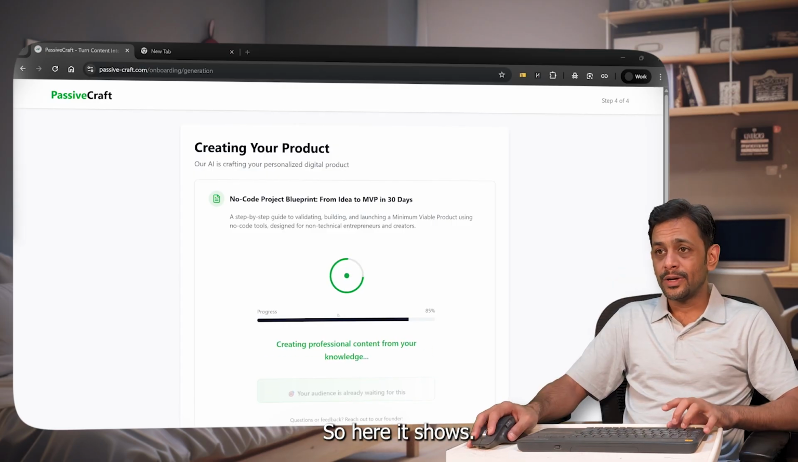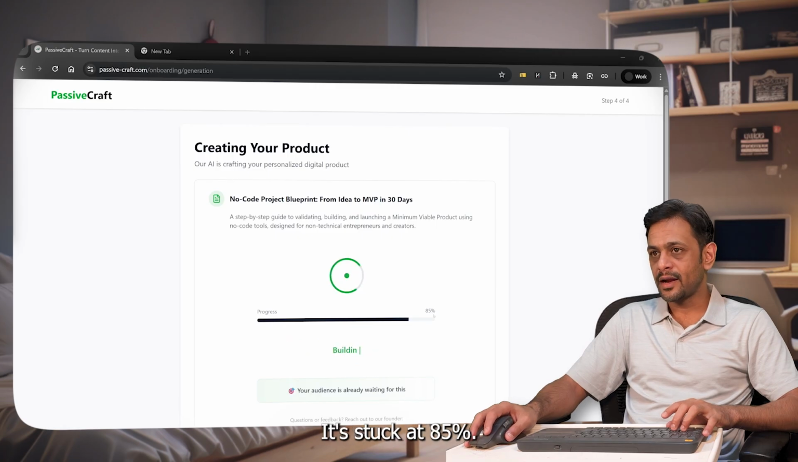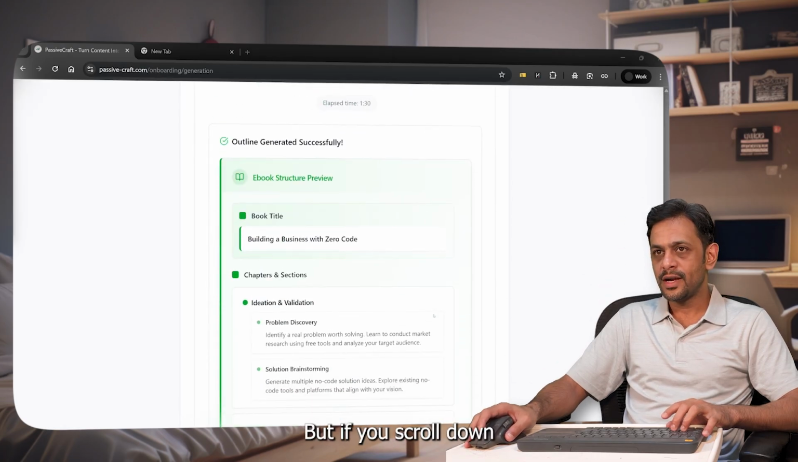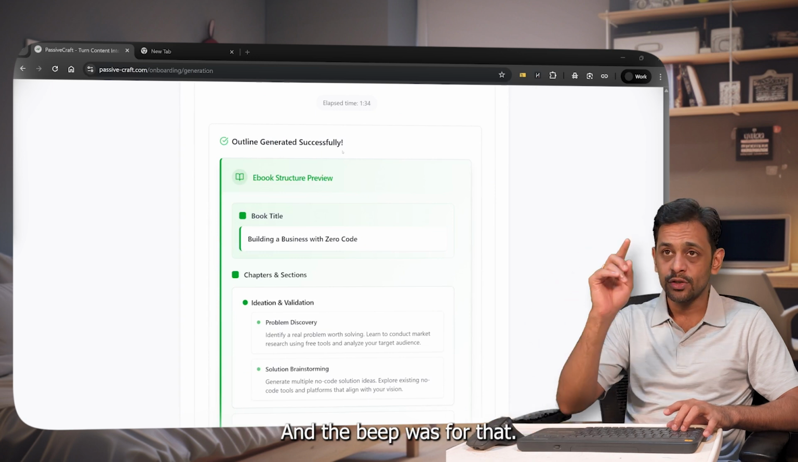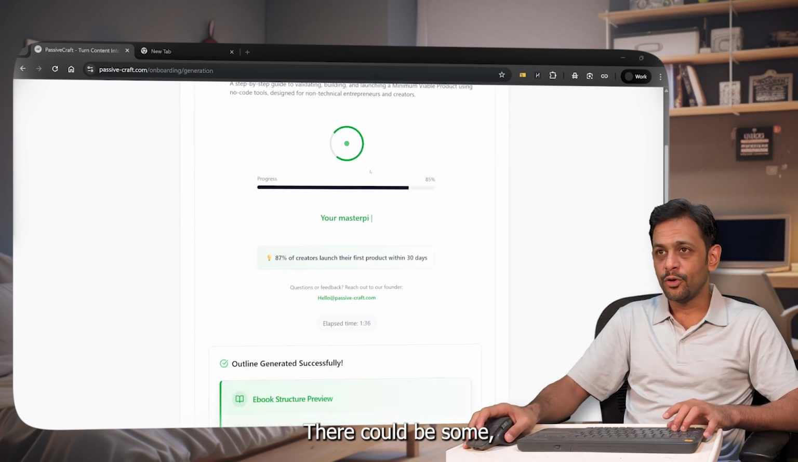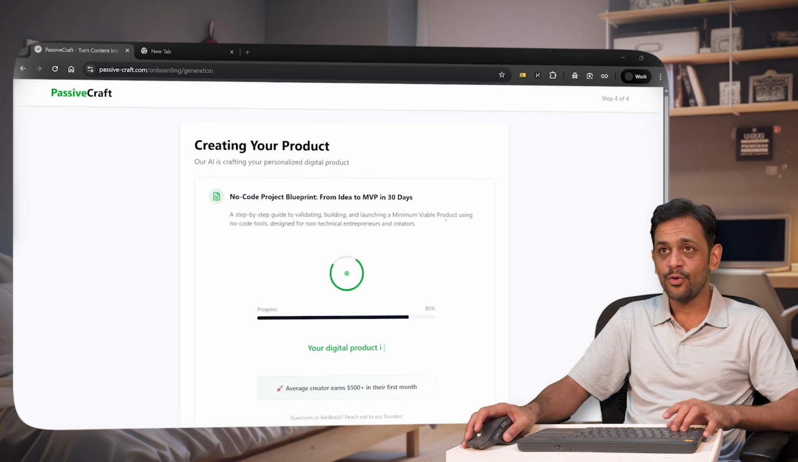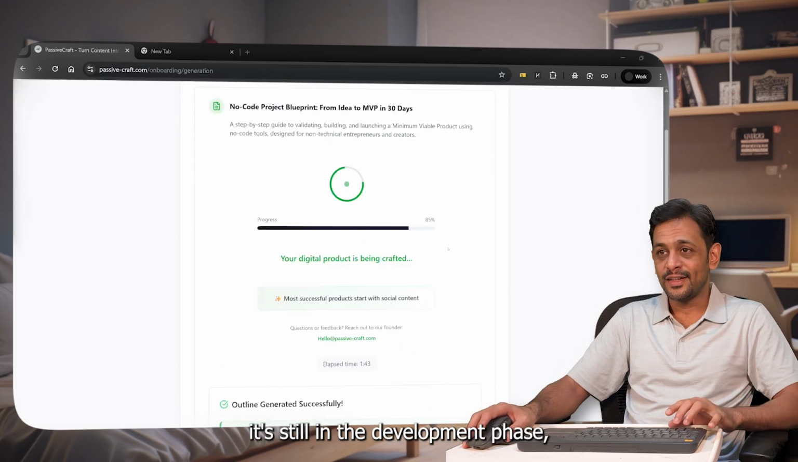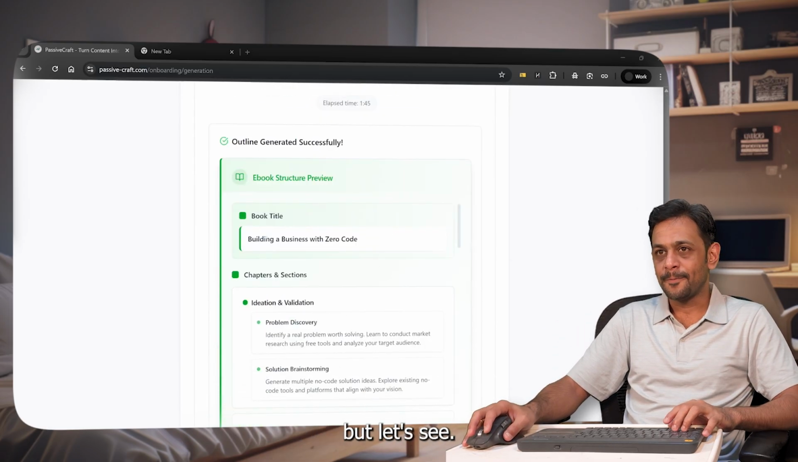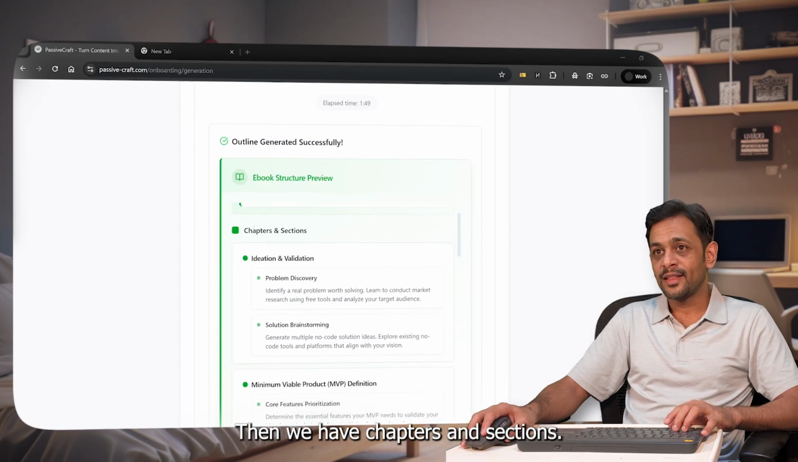Okay, so here it shows it's stuck at 85%, but if we scroll down, then outline generated successfully, and the beep was for that. Okay, there could be some glitch in the platform as of now. Okay, as we saw in the beginning, it's still in the development phase, but let's see. Okay, book title, building a business with zero code. Then we have chapters and sections, ideation and validation, problem discovery.